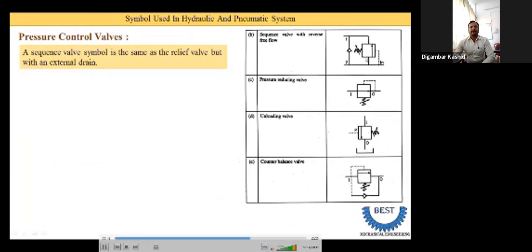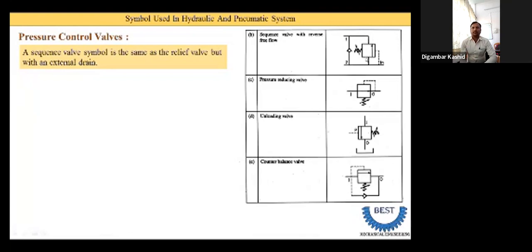So just rotate the symbol, you do not need to be confused. In different books, different types of symbols are provided, but only the direction is changed. Some books provide it horizontally, some vertically, and some rotate it 90 degrees. A sequence valve symbol is the same as the relief valve, but with an external drain.